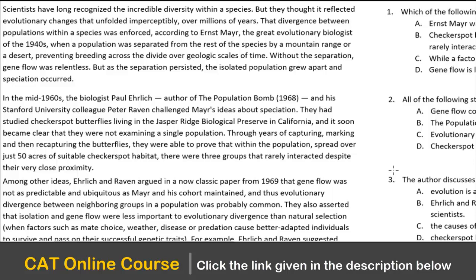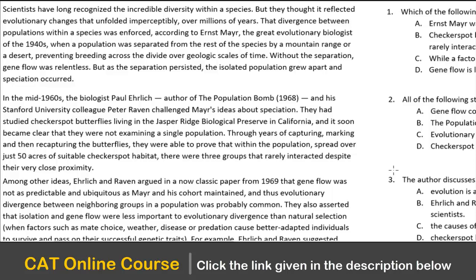The first para says, scientists have long recognized the incredible diversity within a species, but they thought it reflected evolutionary changes that unfolded imperceptibly over millions of years. The divergence between populations within a species was enforced according to Ernst Mayr, the great evolutionary biologist, when a population was separated from the rest of the species by a mountain range or a desert, preventing breeding across the divide over geologic scales of time. Without the separation, gene flow was relentless. But as the separation persisted, the isolated population grew apart and speciation occurred.